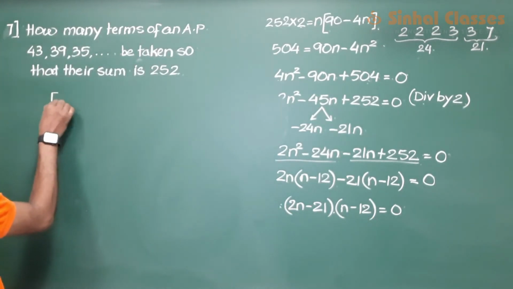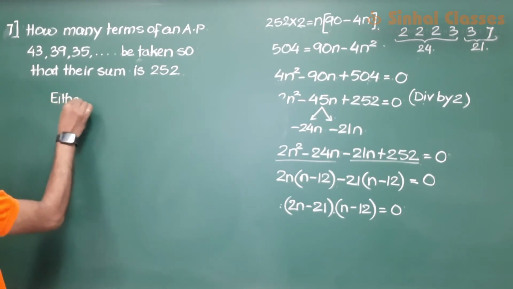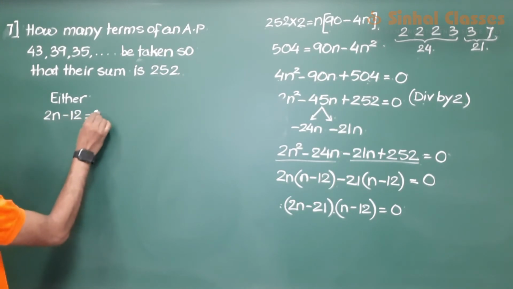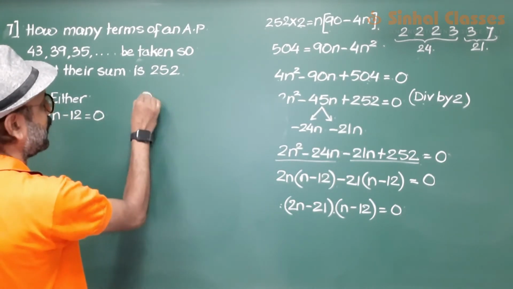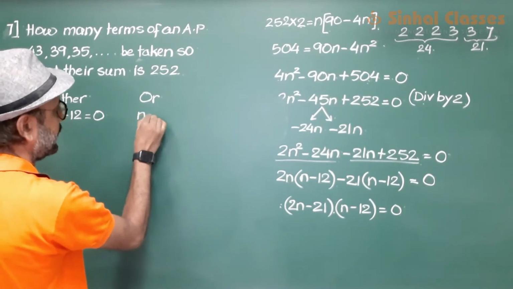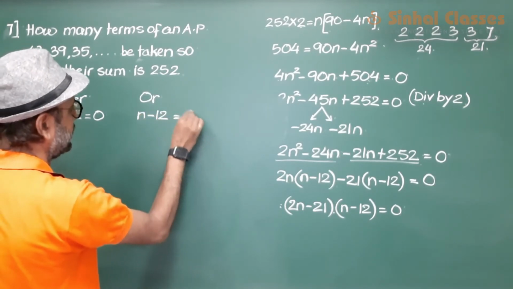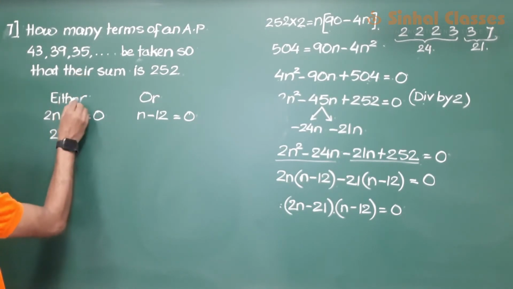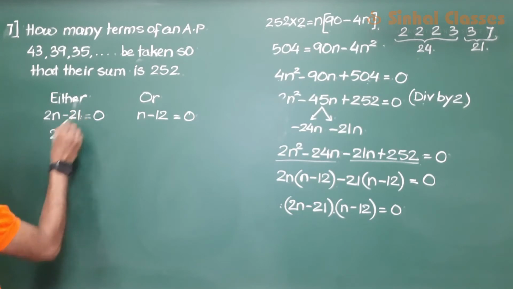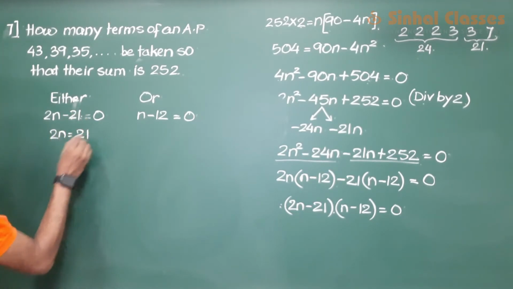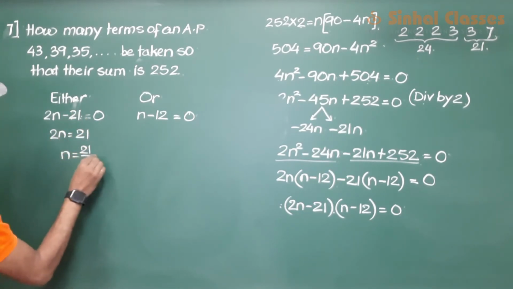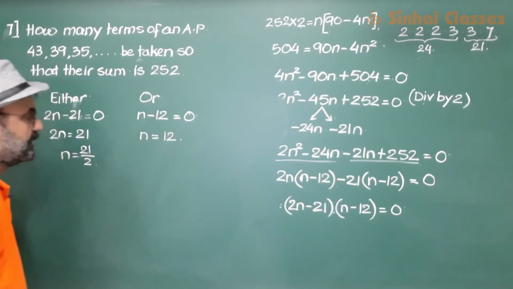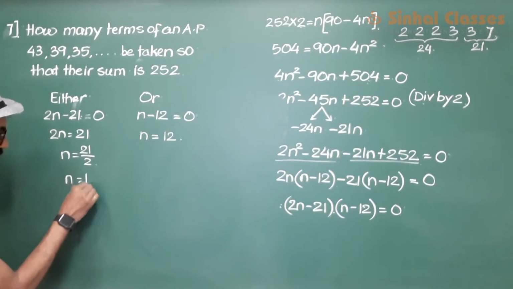So when they are both multiplied, the answer is 0. We write either n minus 12 equals to 0 or 2n minus 21 is 0. 2n is equal to 21. n is equal to 21 upon 2. n is equal to 12. So n is equal to 10.5.